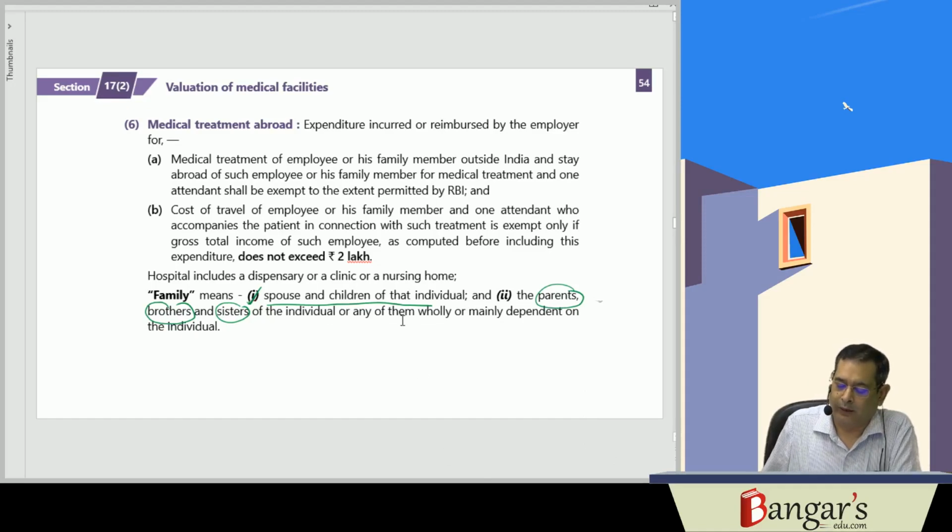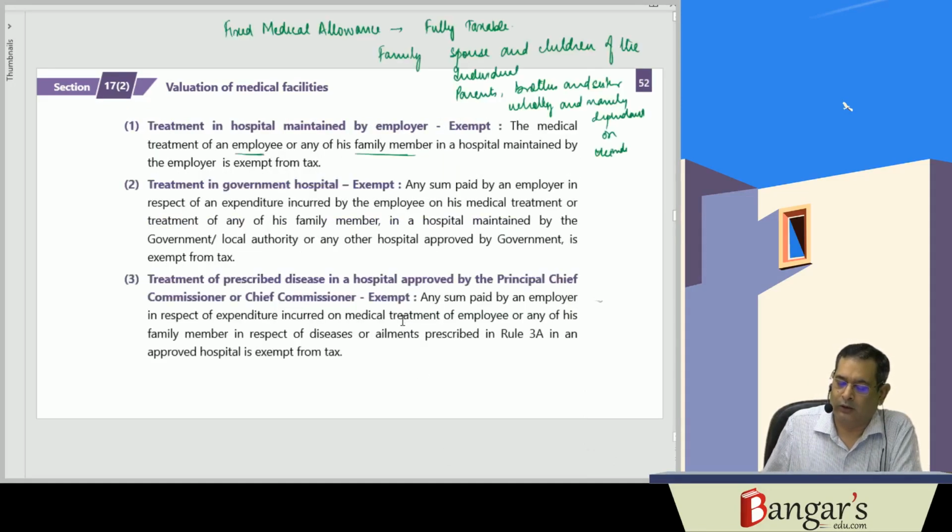So if expenditure has been incurred on the medical treatment in the employer's hospital in respect of the employee or any of his family members, the same is exempt from tax. It is what? Exempt from tax.